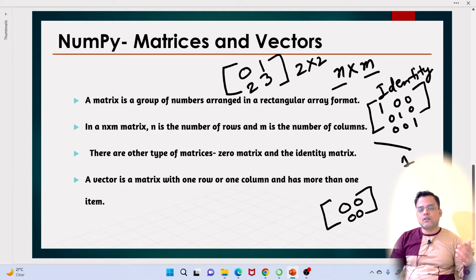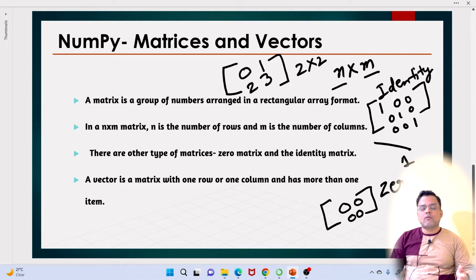When we do a series on basic mathematics for data science, we'll be covering this in more detail. But NumPy uses the concept of a matrix, and a matrix is a group of numbers arranged in a rectangular array format. We have discussed what a zero matrix is, and we have also discussed what an identity matrix is.